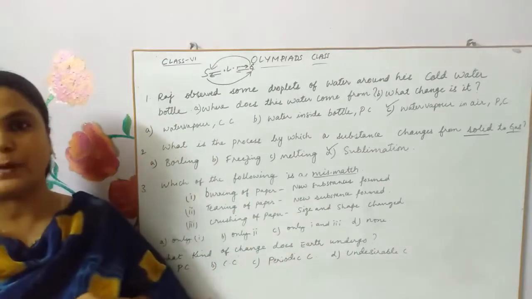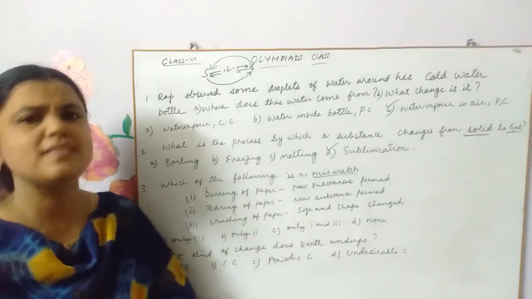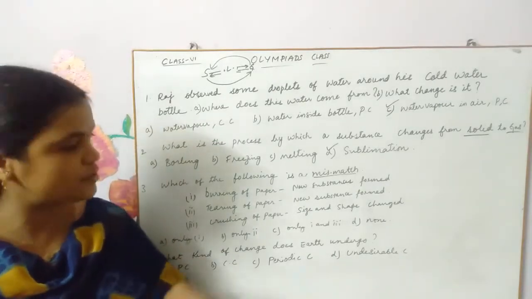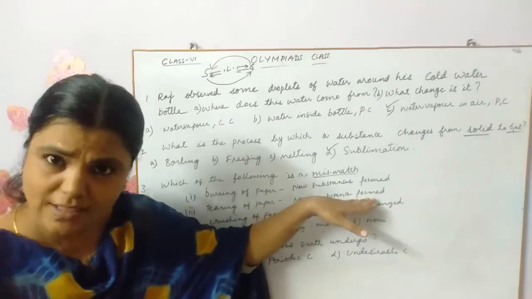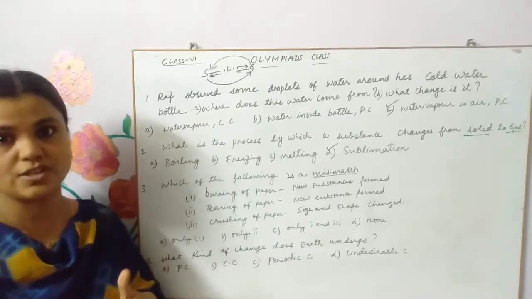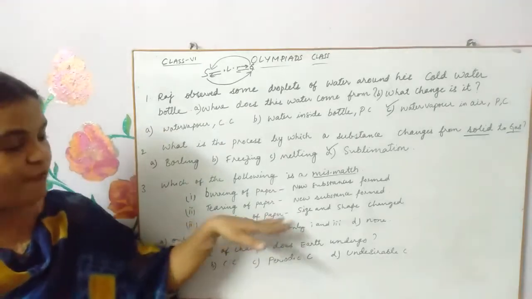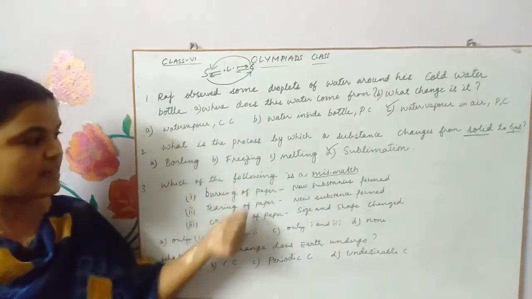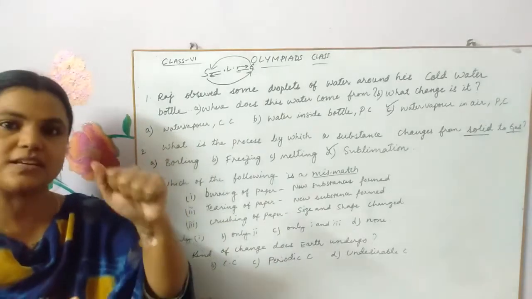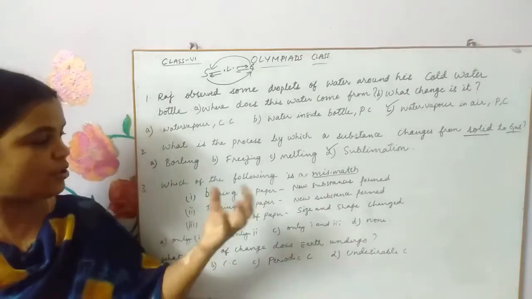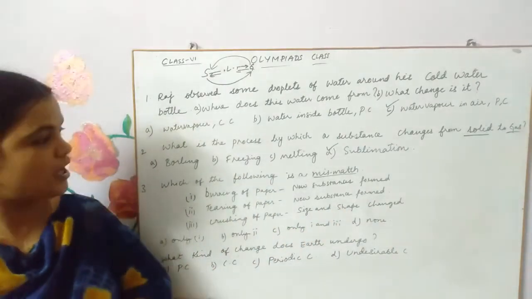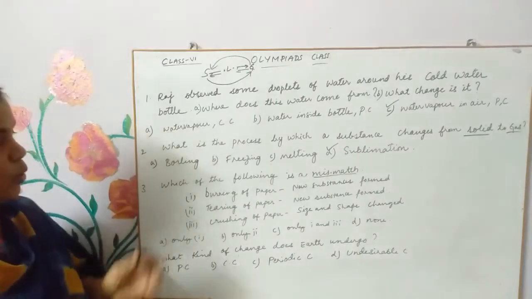Next, tearing of paper. When you tear a paper, is there any new substance formed? Paper remains paper only. There is no new substance formed. So are new substances formed? No. It is a mismatch. Let us see if there are any other mismatches. Crushing of paper. These are the three things done to a paper: burning, tearing, and crushing. When you crush a paper, the size and shape are changed, right? Is there any new substance formed? No. So which one is a mismatch here, children? It is only 2.